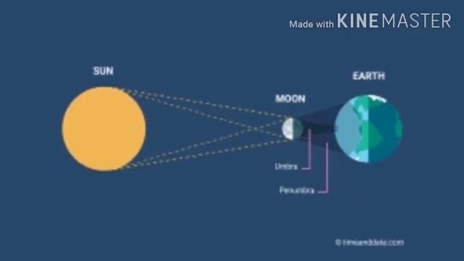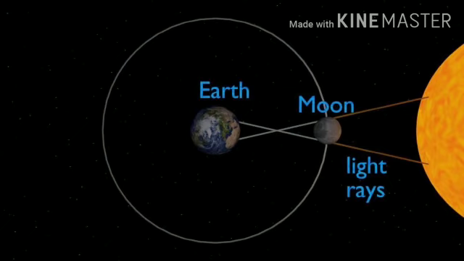It is defined as an astronomical phenomenon which occurs when one spherical object comes within the shadow of another spherical object. Student, look at this diagram. Here you can see that when the sun, the moon and the earth, these three heavenly bodies, get aligned in the same straight line, this is when the eclipse occurs. Student, draw all these diagrams that are shown in this video.